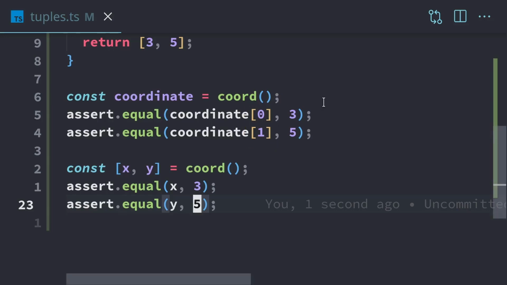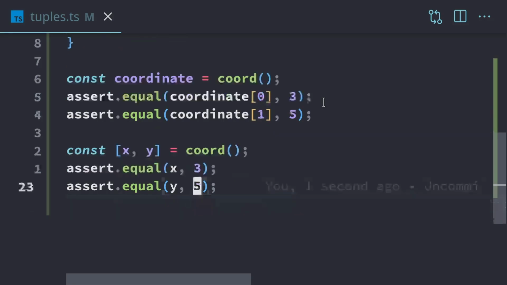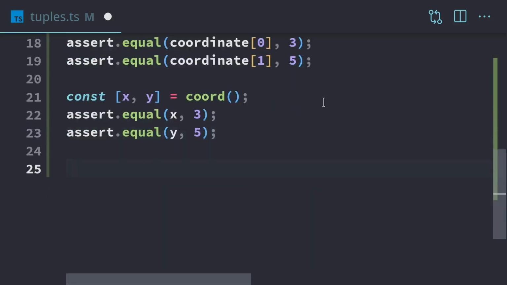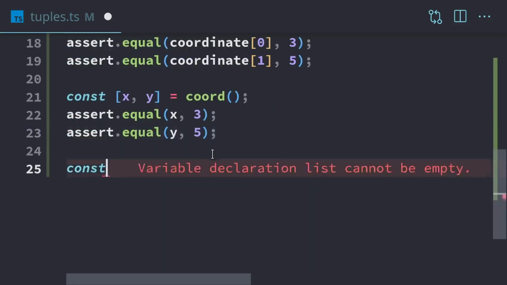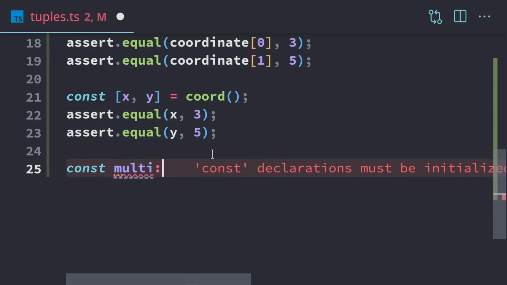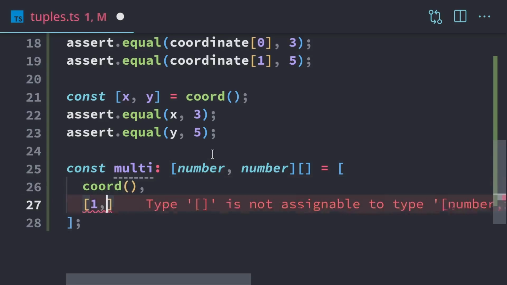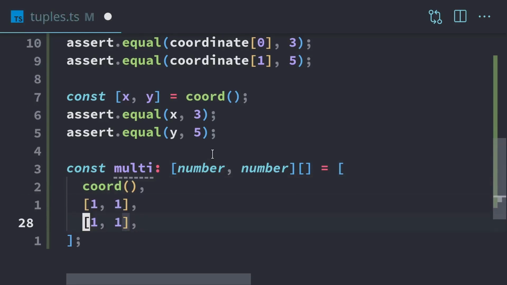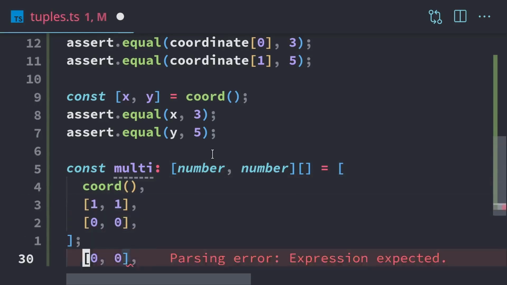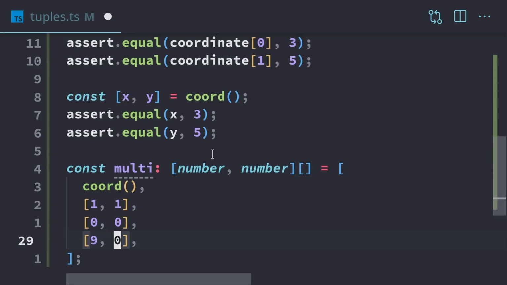Now we can also put tuples inside of arrays. So if we create a new array, I'll just call it multi, and we'll use the coordinates. So we're going to set a type annotation. We want to have a tuple, and we want to have an array of them. It'll make the array, and then we can start adding tuples. We can just call our function to add one, and we can also just type one in. We can have 1, 1. We can have 0, 0, and we'll just do 9, 9 for fun.